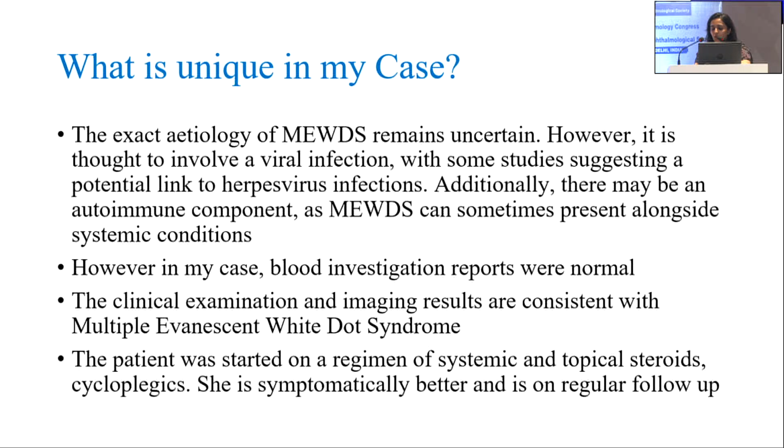The exact etiology of multiple evanescent white dot syndrome remains uncertain. However, it is thought to involve a viral infection, with some studies suggesting a potential link to herpes virus infections. Additionally, there may be an autoimmune component as well. However, in my case, the chest X-ray, serology, and viral markers were all negative.